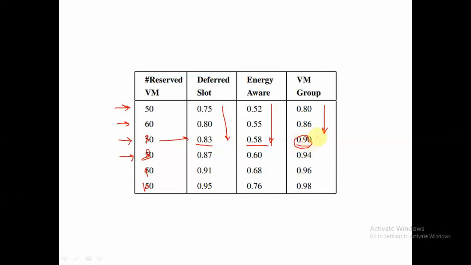Why? Because in case of our VM grouping algorithm, as we have seen earlier, in a particular VM group, we will assign the task to that particular virtual machine in the group that has the least waiting time. So there will be much less chance that this particular task will be delayed till the Tmax value. Whereas for energy aware scheduling, it will be the least. Why?